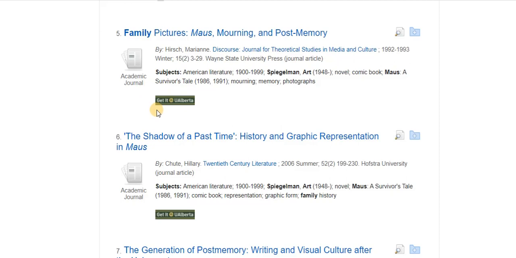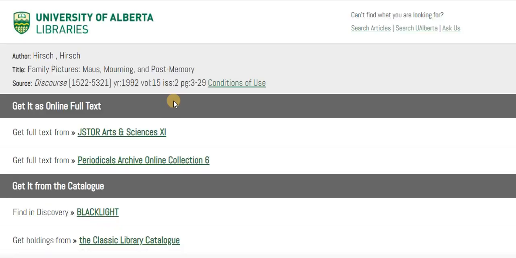Now this is actually a button. So if I click on this, what it's going to do is take me to another page where it will allow me to see where we have this article available online. And in this case, I have two options. I'm going to go to the JSTOR database here.